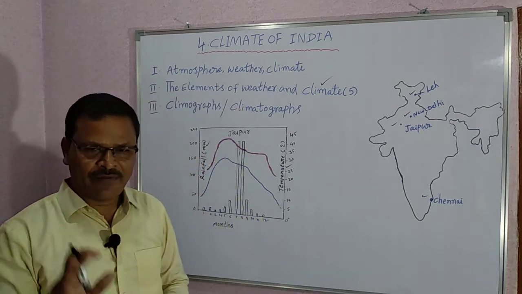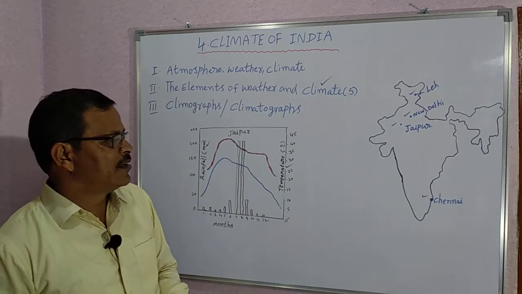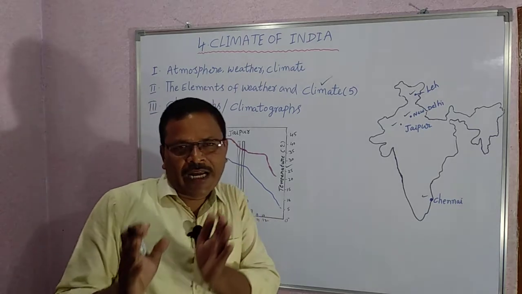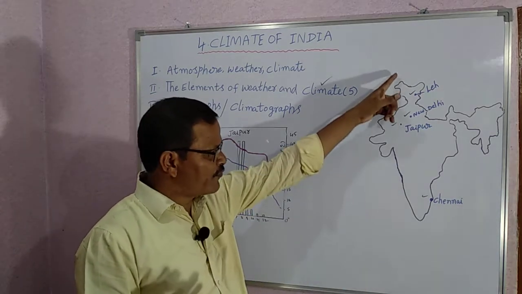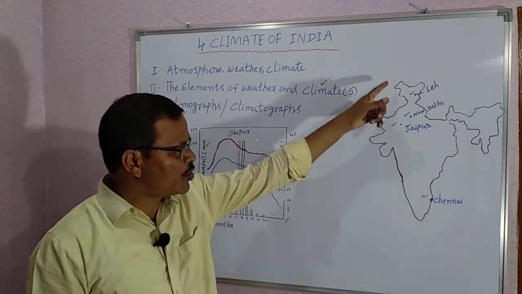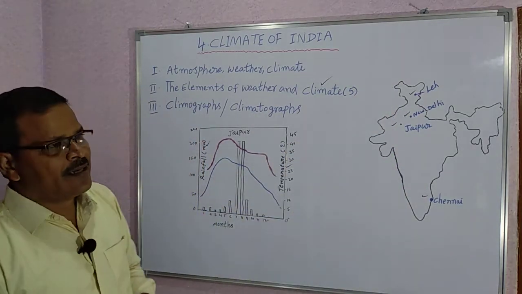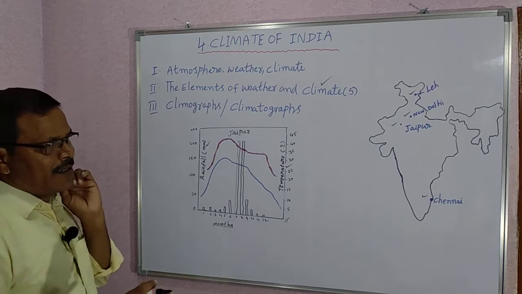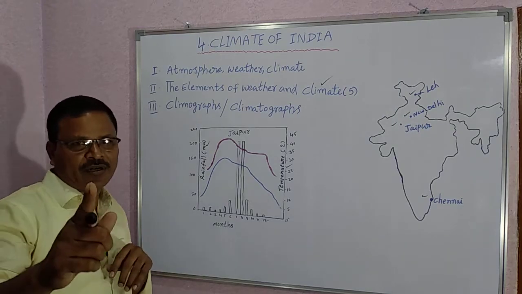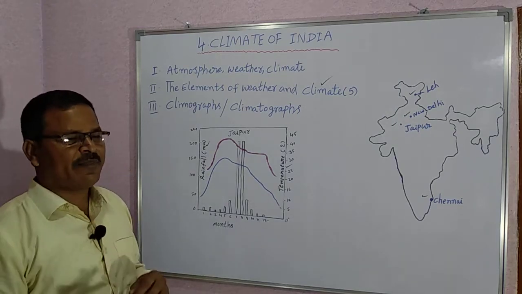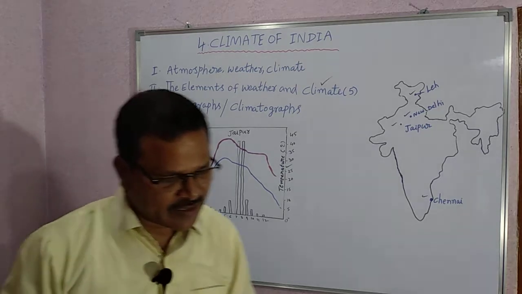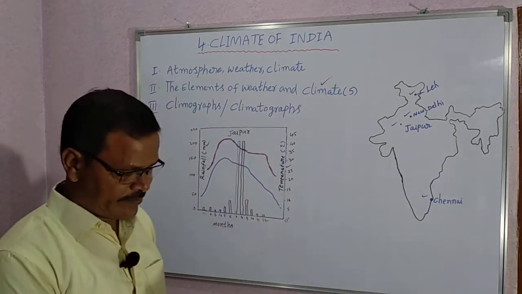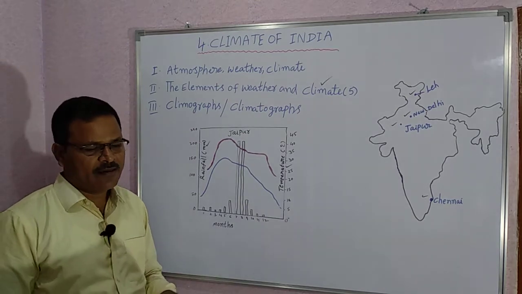The 4 climographs tell about these 4 places. Let us know about one climograph. You have to fill the remaining climographs in your textbooks in the following page, on page number 46.